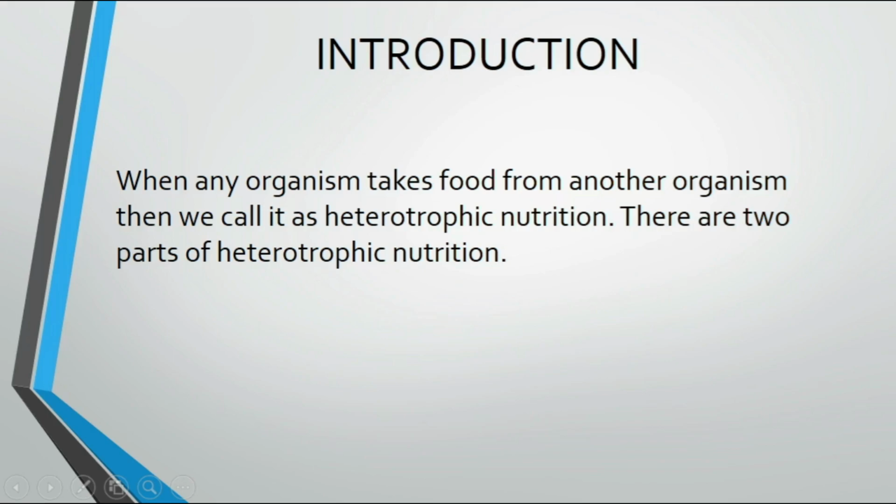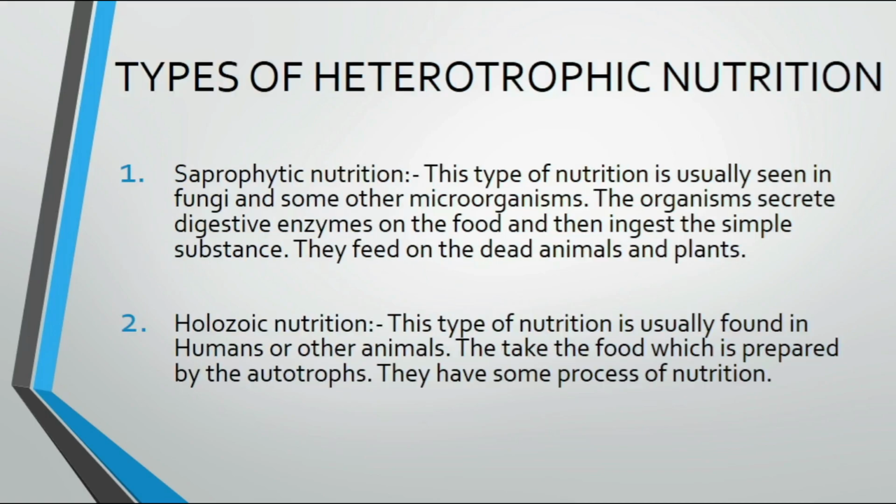So what is this nutrition in animals about? So the introduction of this is that when any organisms take food from any other organism, then we call it heterotrophic nutrition. So there are two types of heterotrophic nutrition: saprophytic nutrition and holozoic nutrition.